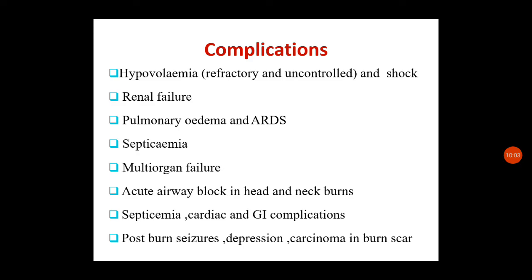Generally, complications include hypovolemia, refractory and uncontrolled, which can lead to shock; renal failure, pulmonary edema, and ARDS; septicemia, multi organ failure, acute airway block in head and neck burns; cardiac and GI complications; and post burn seizure, depression, and carcinoma in burn scar. These are the acute and long term complications of burns.